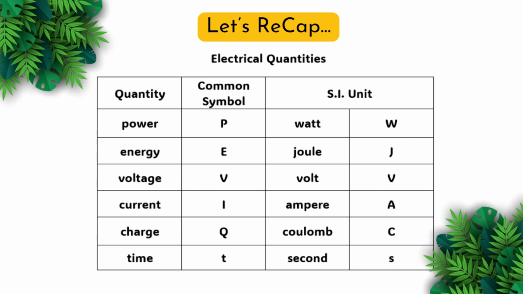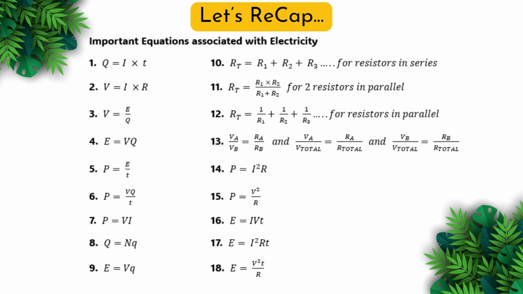Let's recap. Electrical quantities. Power has the SI unit of watt. Energy has the SI unit of joule. Voltage has the SI unit of volts. Current has the SI unit of amps. Charge has the SI unit of coulombs, and time has the SI unit of second. Important equations associated with electricity, and I would suggest that you take your time and write out all 18 equations.